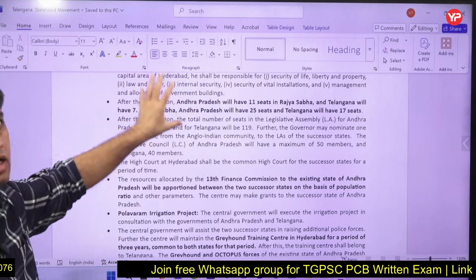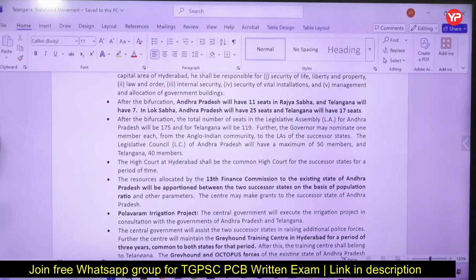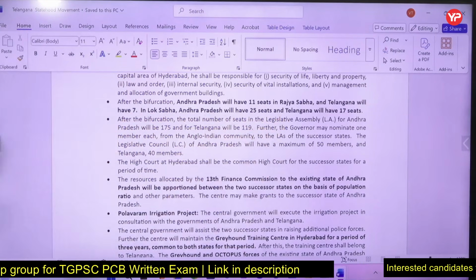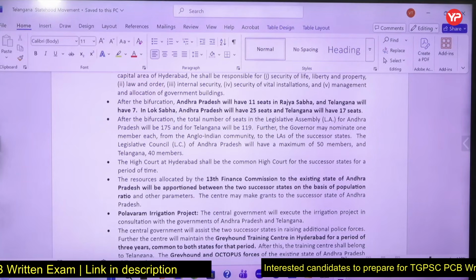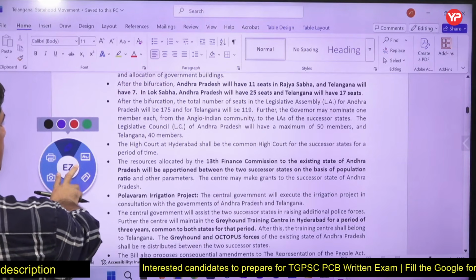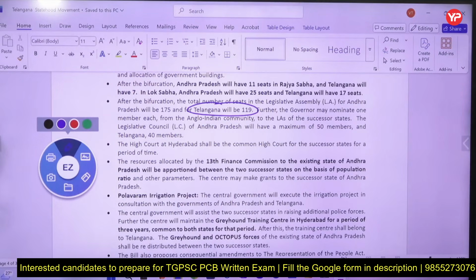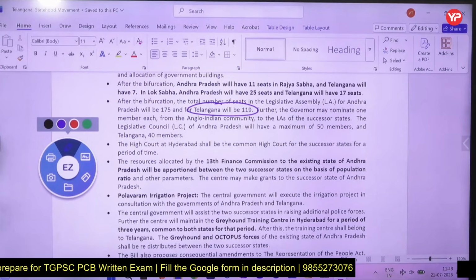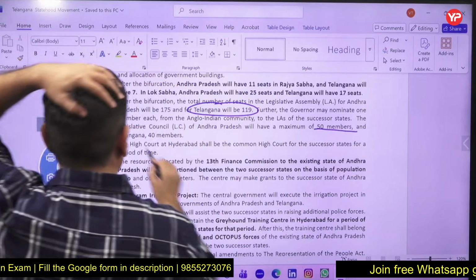So division of MPs, Lok Sabha, Rajya Sabha is also important. So how many seats go to Telangana, MLA and MP? So 7 Rajya Sabha MP and 17 Lok Sabha MPs to Telangana. So you should be very clear how many MPs are in Telangana from Lok Sabha and from Rajya Sabha, right? And also Andhra Pradesh Legislative Assembly was also divided, and Telangana will be 119 MLA. So how many MLA Telangana, how many MP Lok Sabha Telangana, how many MP Rajya Sabha Telangana, and there is a Legislative Council also. So Legislative Council Andhra Pradesh will have maximum 50 members and Telangana will have 40 members.